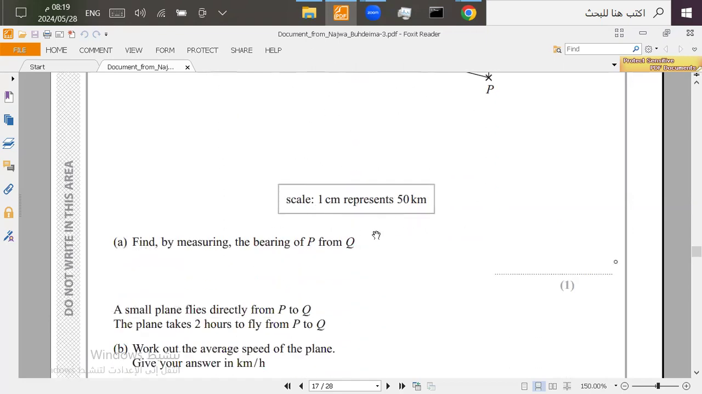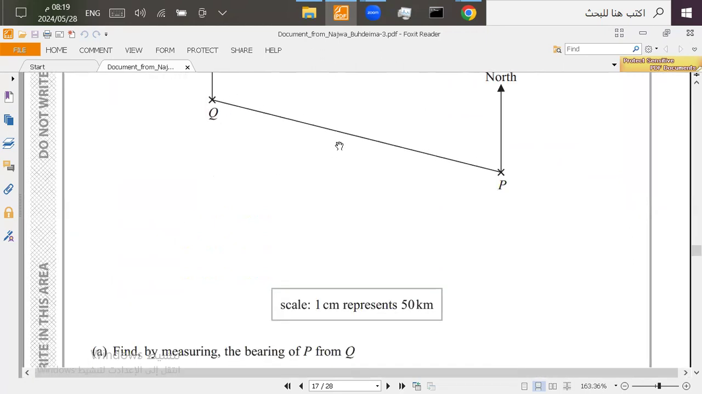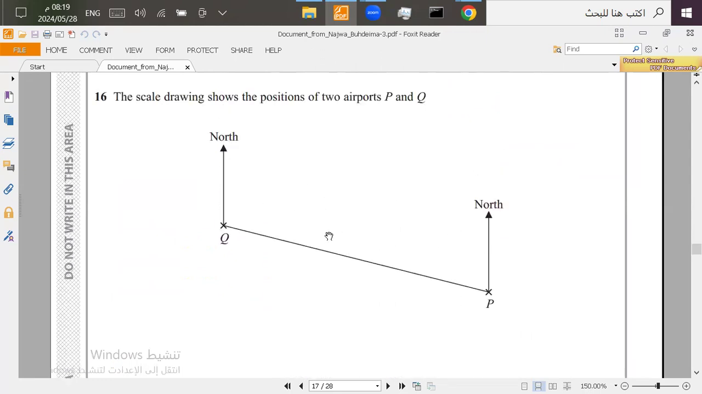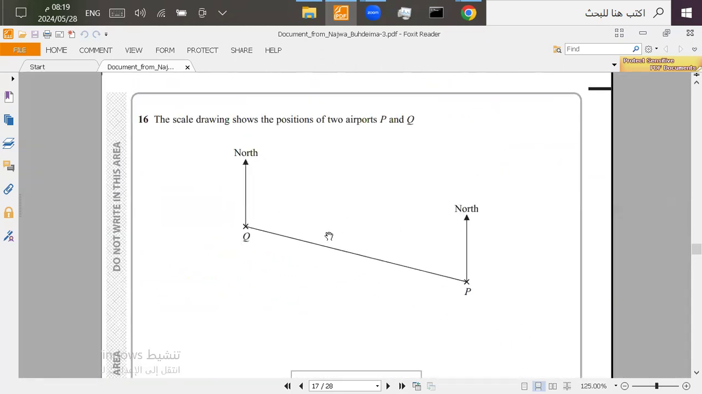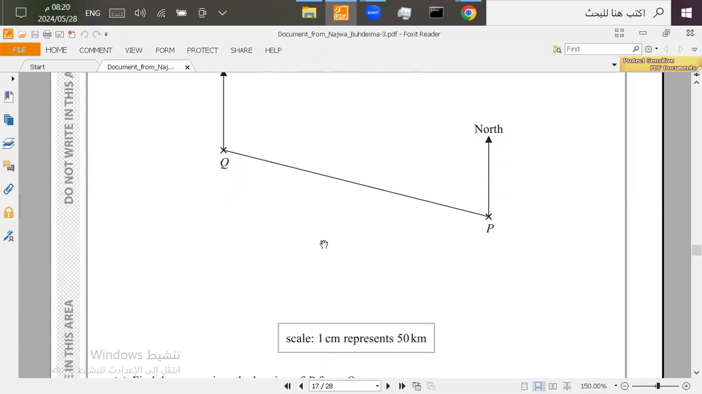First, we're going to use the scale to find the distance in kilometers. Now, the paper I have here is different, because I can zoom in and zoom out. So I don't actually have the actual size of line PQ, but you can measure the size of the line and then use it the same way I'm going to use it.